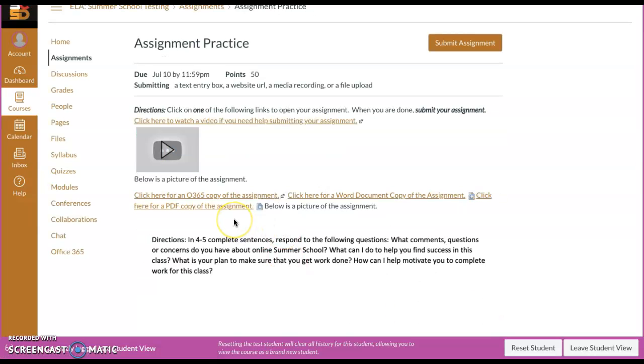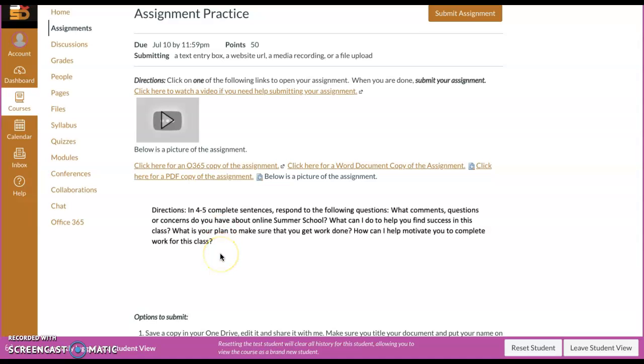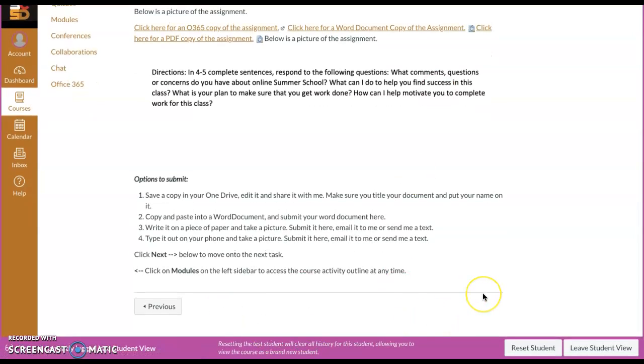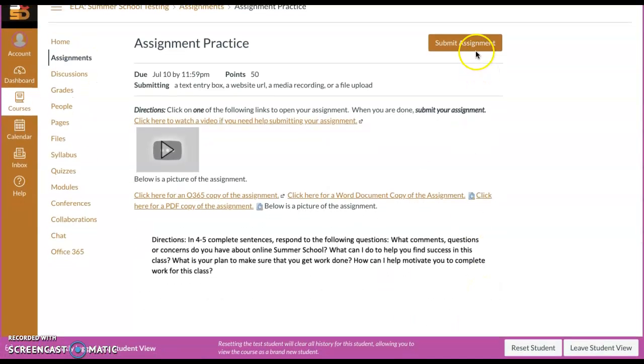And then here's your assignment page. There's a YouTube video here to help you if you need help with that. You have a 365 assignment page, you have a Word document page, you have a PDF document page, you also have a picture here. And then you're just going to want to make sure before you go anywhere else, and you'll see this is the end of this module, you want to hit submit assignment to make sure you're getting credit for that.